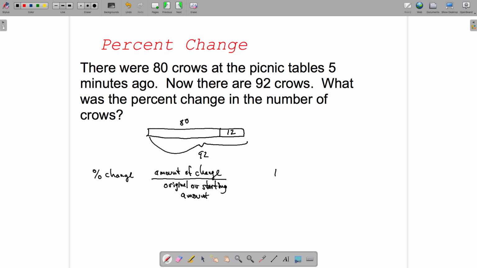So in this case, the amount of change is 12. The amount that we started with was 80. Let's see, so 4 goes into both of these, so this is 3/20ths, and this is going to be 15 out of 100. So that would be a 15%, and we'll always say how much this was an increase. So it was a 15% increase out of the 80. One more example.